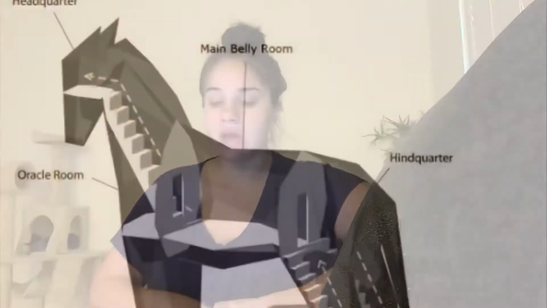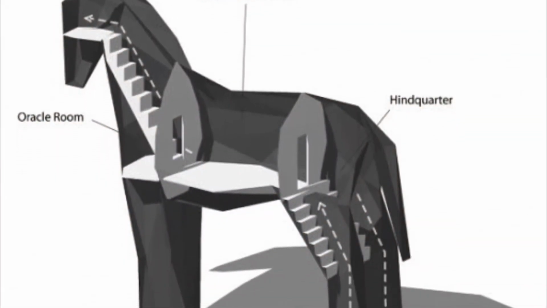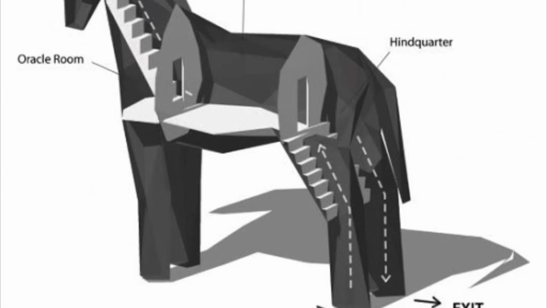And then when night fell, it turns out that the Trojan horse was actually hollowed out and full of Turkish soldiers. So when night fell, the soldiers exited the horse and proceeded to invade the city of Troy, and therefore defeating the city of Troy.